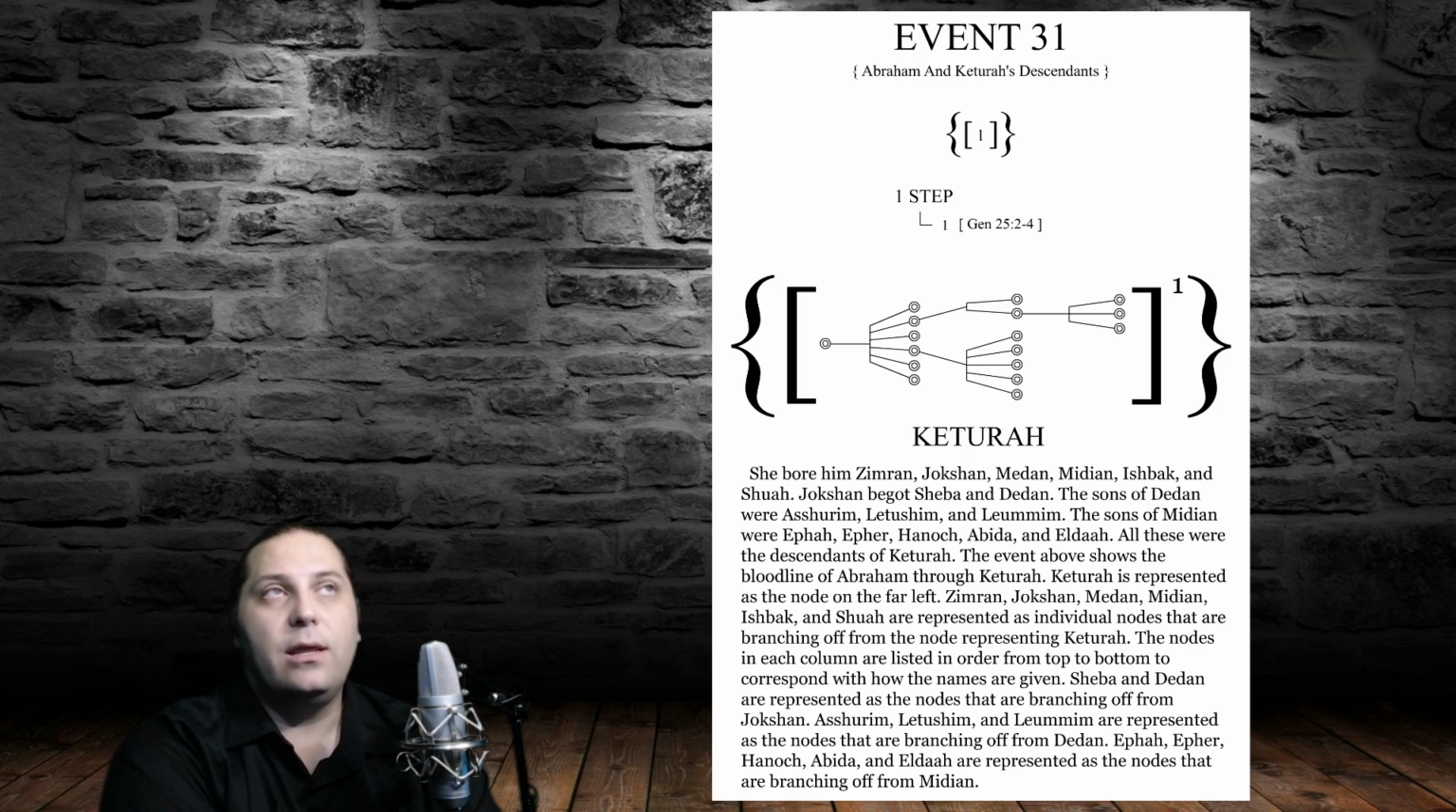Event 31, Abraham and Keturah's descendants. We can see this event is comprised from only one step, and that step can be found in Genesis 25, verses 2 through 4. And looking here at the step, we can see a very long bloodline being described for Keturah. The verses read, "She bore him Zimran, Jokshan, Medan, Midian, Ishbak, and Shua.